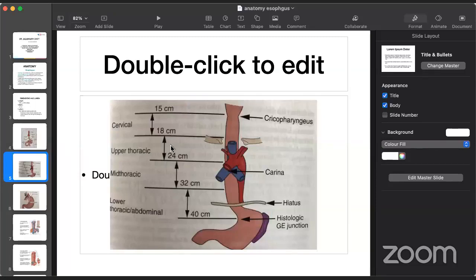The abdominal part is roughly about 2 centimeters. In a normal height individual, the gastroesophageal junction corresponds to about 36 to 38 centimeters. Then we have another 2 centimeters, the abdominal part of the esophagus.